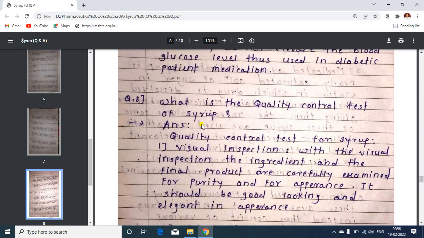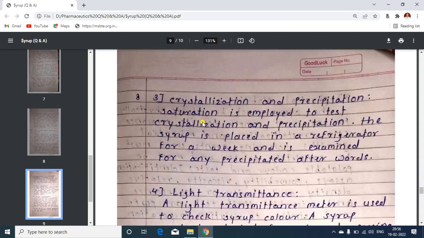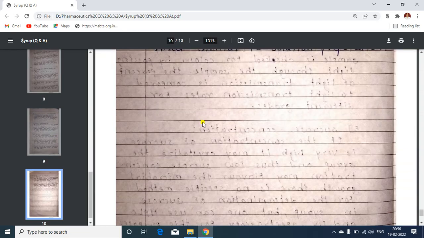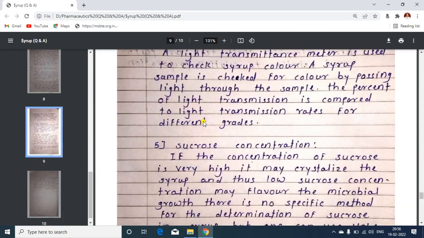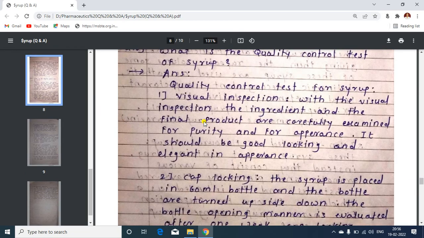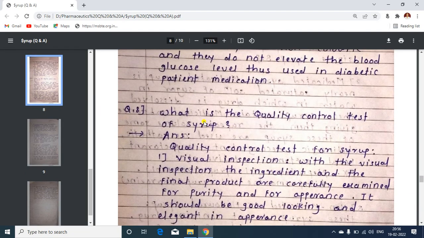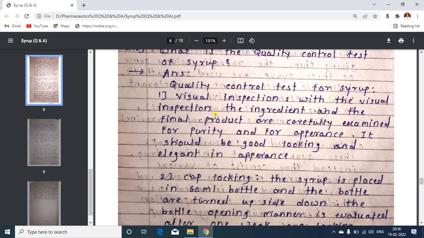Then now the last question, I think it's the last question, regarding the quality control tests for syrup. 8 number question: what are the different quality control tests of syrup? So the first test is visual inspection, that is, with visual inspection the ingredients and the final product are carefully examined for purity and for appearance.